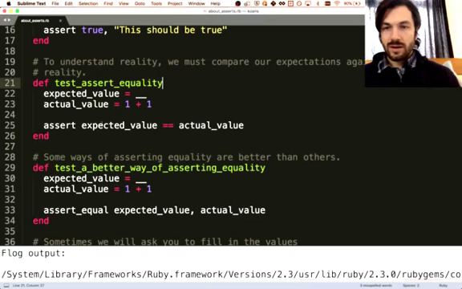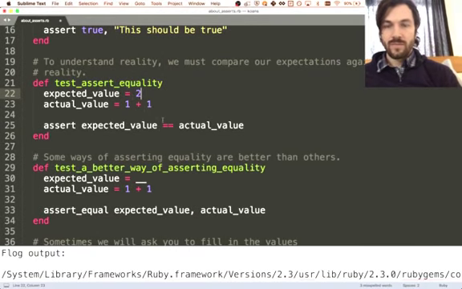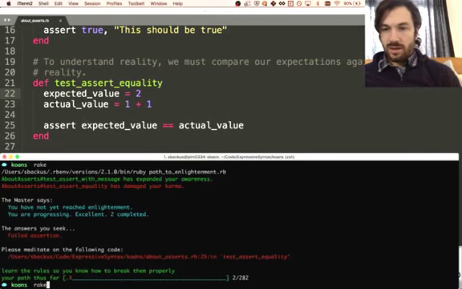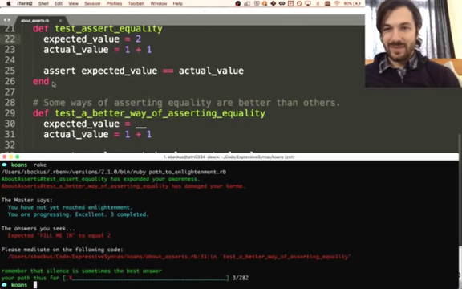So we're doing expected value equals actual value, and since expected value is this, we're getting false and the assertion is failing. That makes sense. So in order for this comparison to be right, we need to change this to 2. All right, cool. On to the next one.